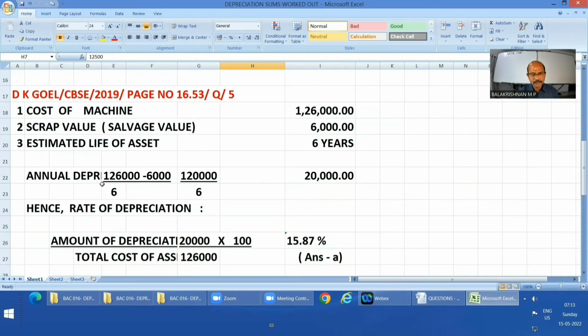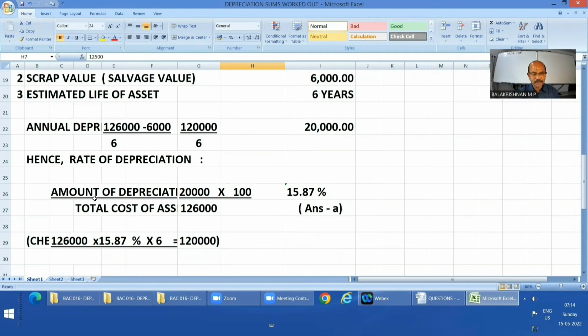So you know that 1,26,000 minus 6,000, 1,20,000 is the total usage value, divided by the estimated life, 6, gives 20,000 as the annual depreciation. But that is not the answer. What they want is the rate of depreciation. So rate of depreciation is calculated like this: amount of depreciation upon total cost of the asset.